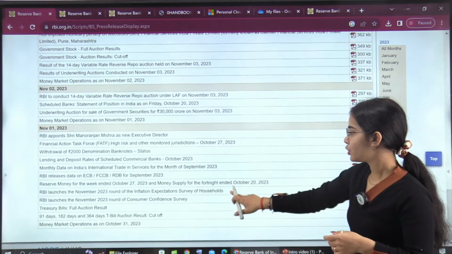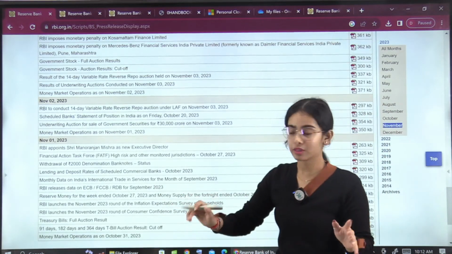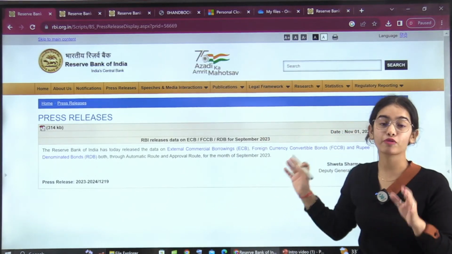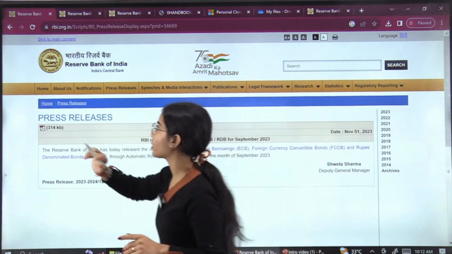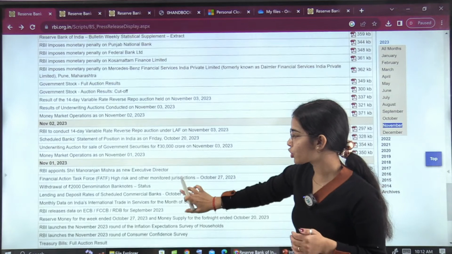Again, monthly, you can understand this is fortnight data, not important. September 2023, if you open this, you can see here it is written for the month of September, that is, it is monthly data, not important. Then again, going to monthly data, October monthly data.